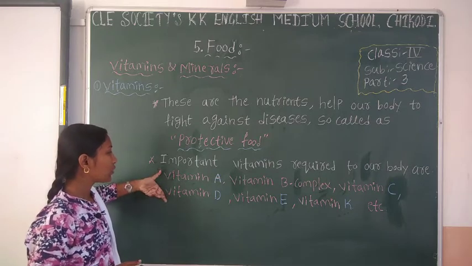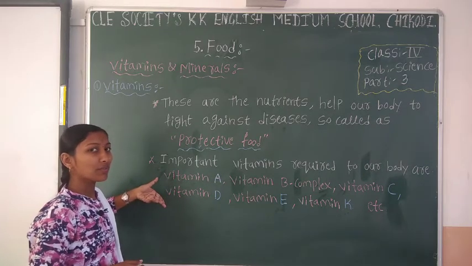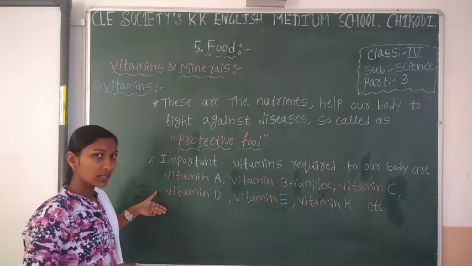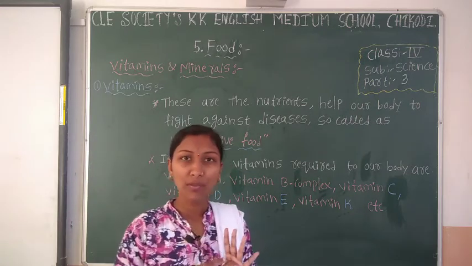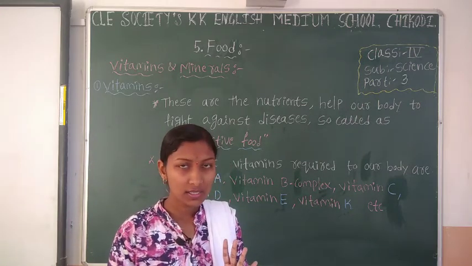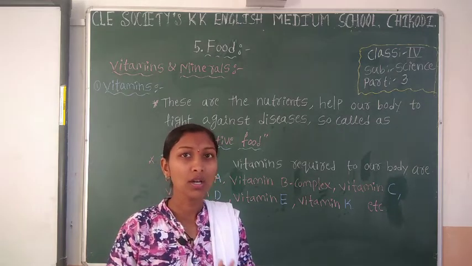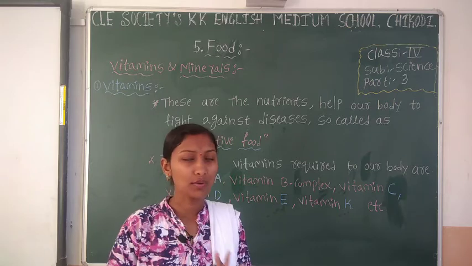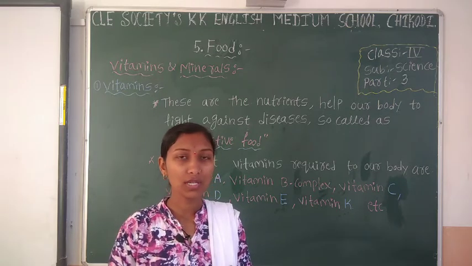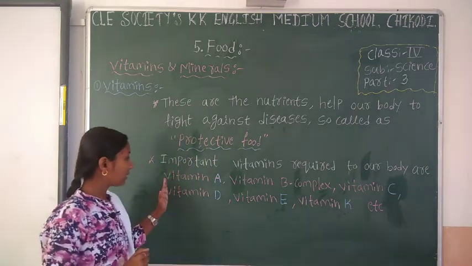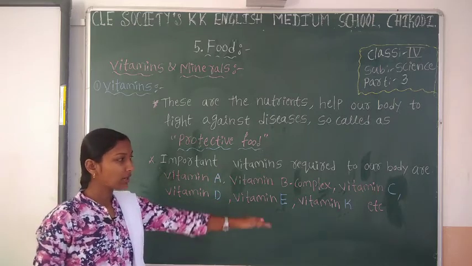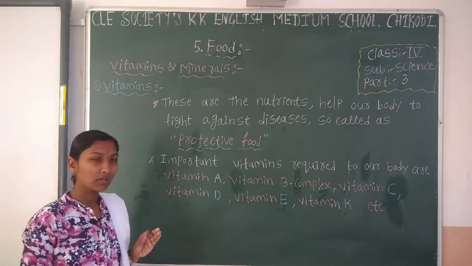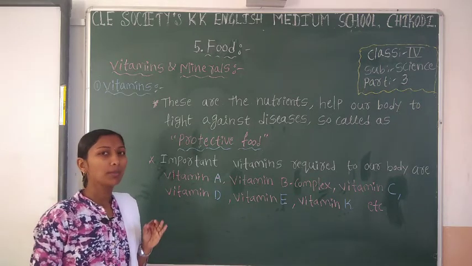Then what is the use of these vitamins? Two uses are there: vitamins fight against diseases, and they protect our body from illness. These are the functions and the importance of vitamins. And these, vitamin A, vitamin B complex, vitamin C, vitamin D, vitamin E and vitamin K, are the important vitamins required for our body.